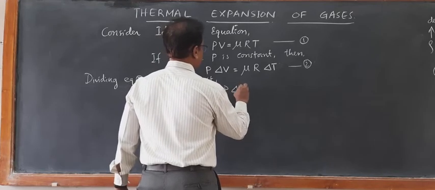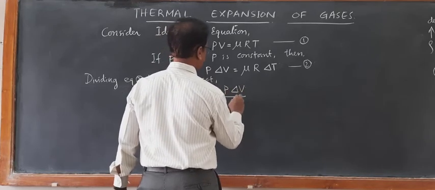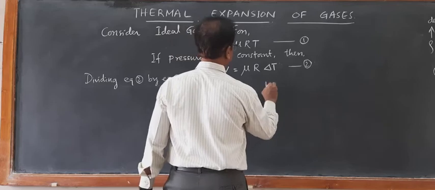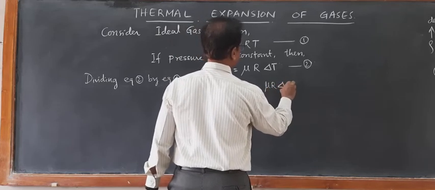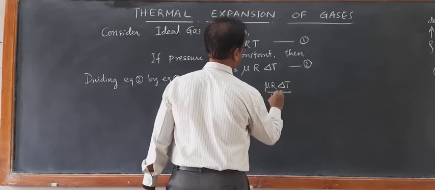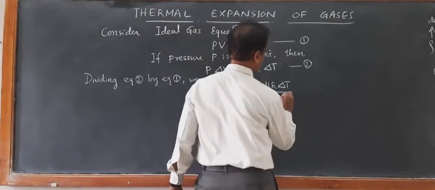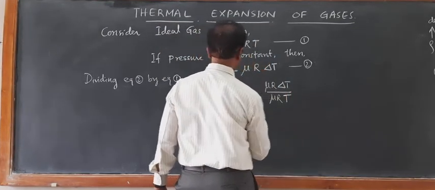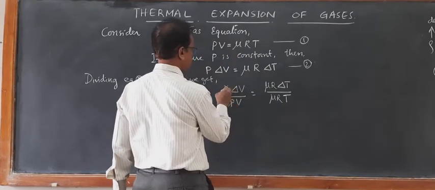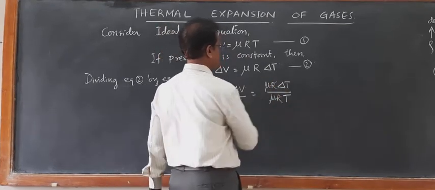P delta V by PV is equal to mu R delta T by mu R T. You can see here P cancels, mu R cancels.